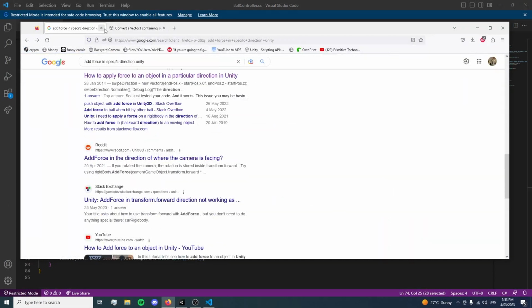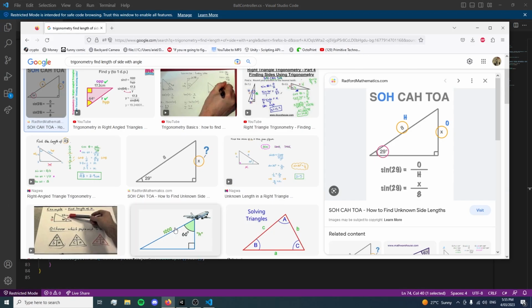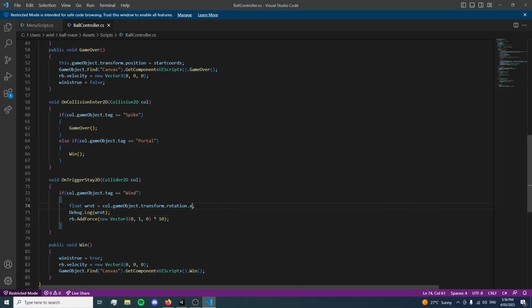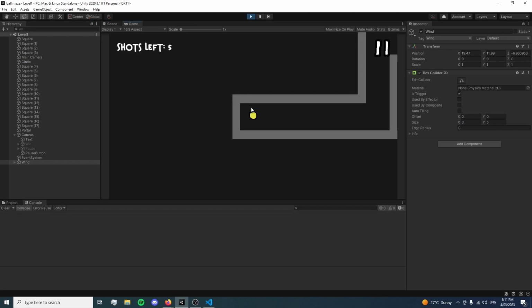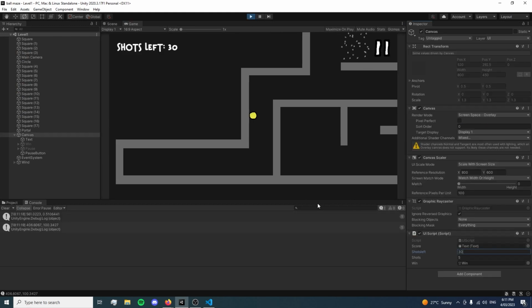I actually had to use trigonometry to figure out which angle the wind was at and then to apply force in a specific direction. It was really complicated, but I eventually got it working. Alright, trying again. Hopefully it works this time. If it does, that'd be really cool.